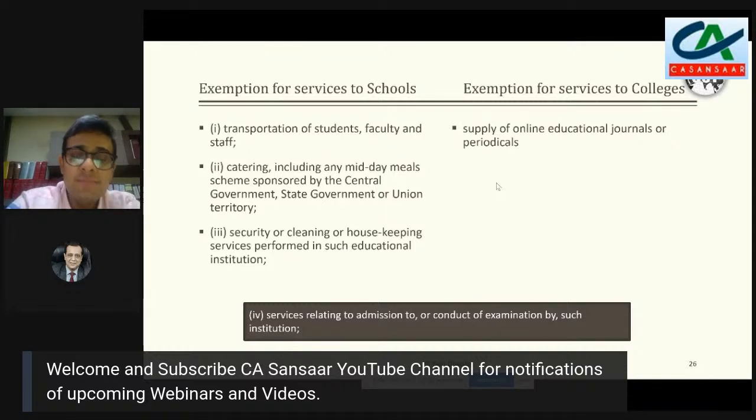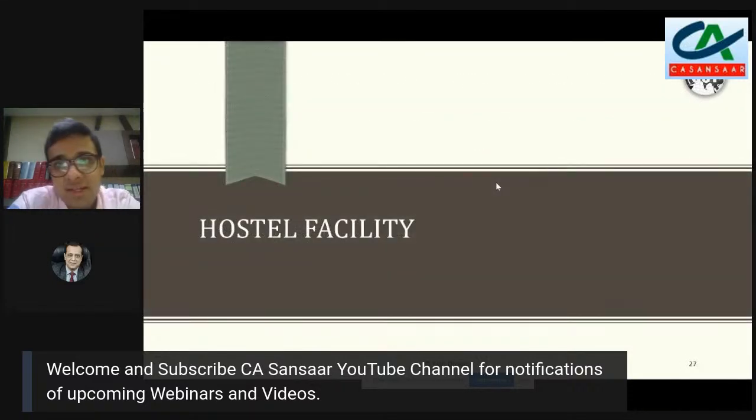Fourth is अगर admission related किसी ने कोई services दी है and it has been provided to an education institution, then that is exempted. Now again, in this regard, it will include everything because it uses the word services relating to. And relating to has a larger gambit. It is bigger in nature. It is not restrictive. तो अगर किसी ने examination papers की printing का काम किया है, किसी ने examination conduct कराने का काम किया और उसमें assistance दी है, all of that will be covered by the exemption entry and they would be able to take the benefit in this regard.